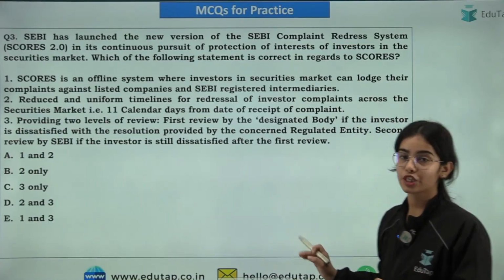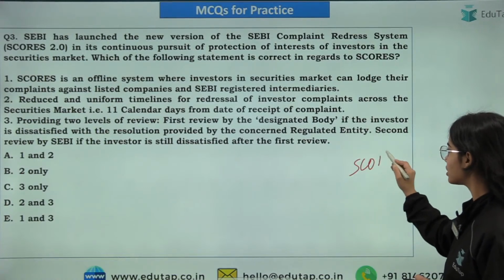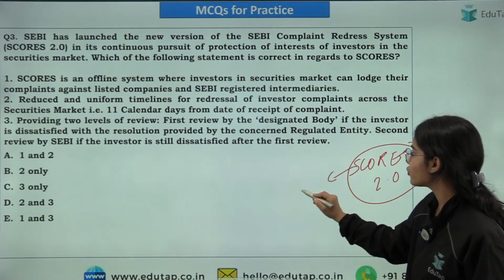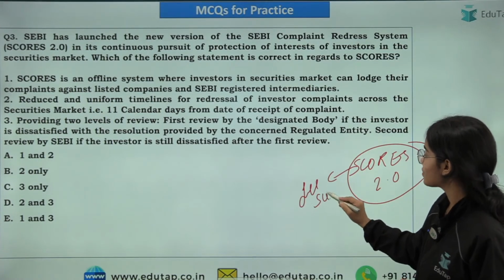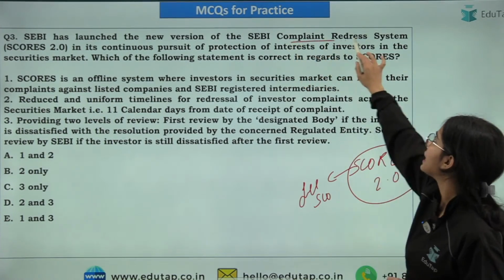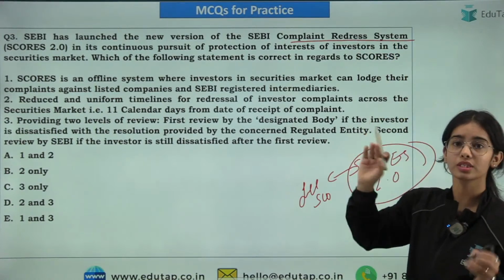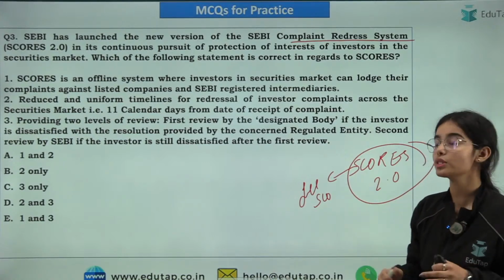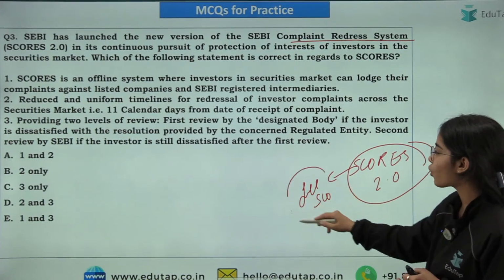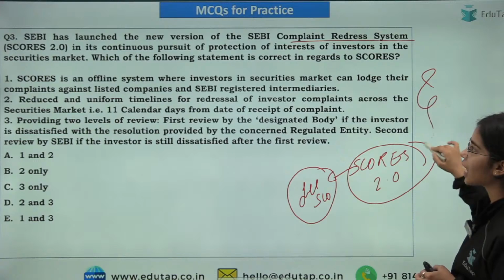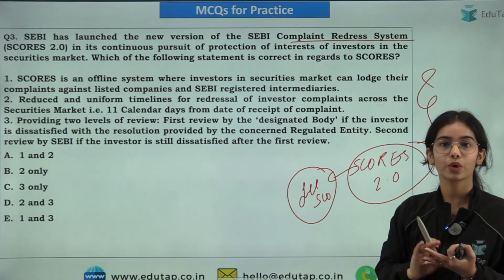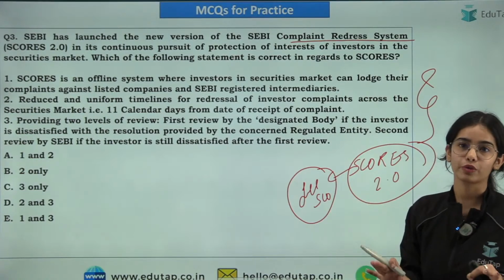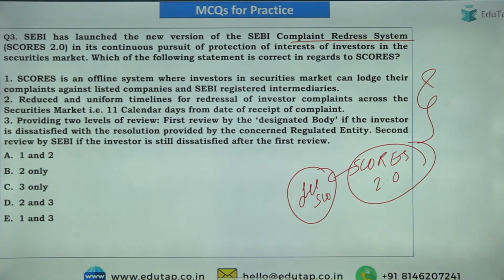Now coming to the next question, that is, recently the SCORES 2.0 has been released. What is the full form of SCORES? As given, SEBI Complaint Redress System is SCORES, SEBI Complaint Redressal System. Now you have to tell me which of the following statements are correct regarding the SCORES. Try to give the right answer of this question.